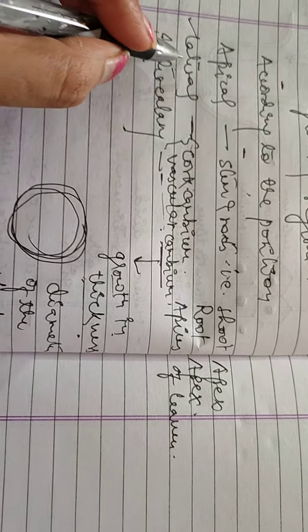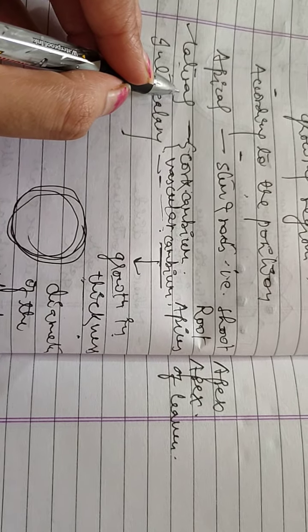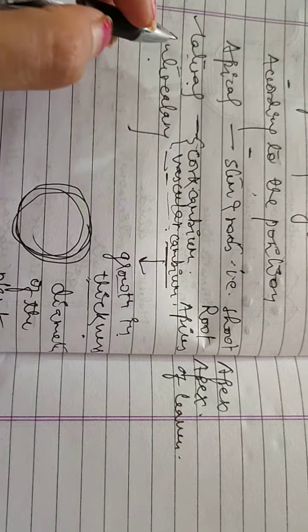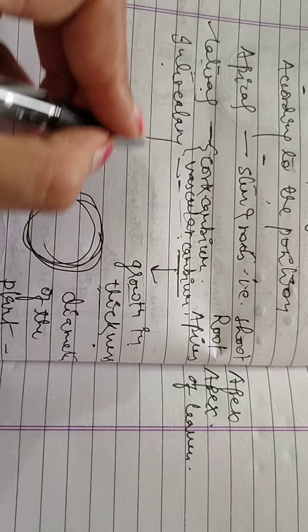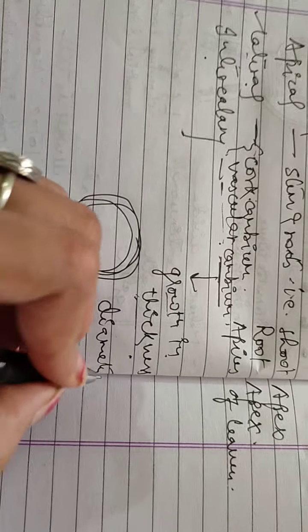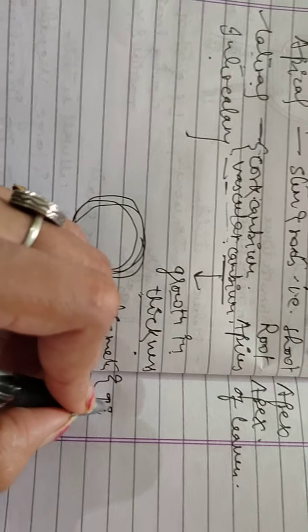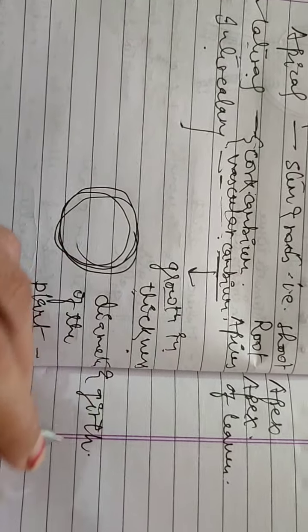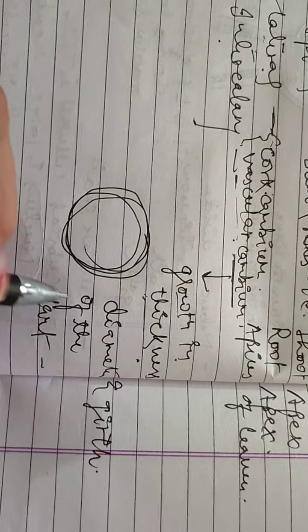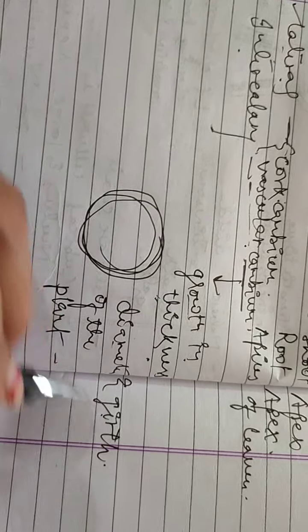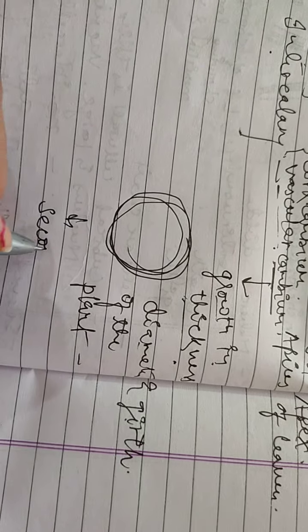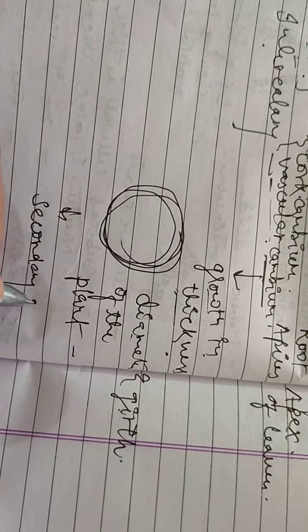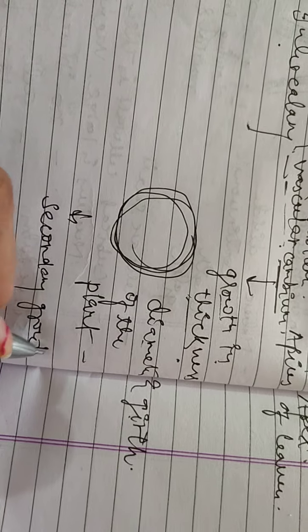One more thing about the lateral meristem, that it causes the organ to increase in diameter and girth. This increase in diameter and girth is also called the secondary growth of the plant.